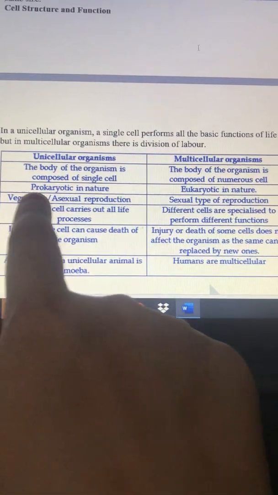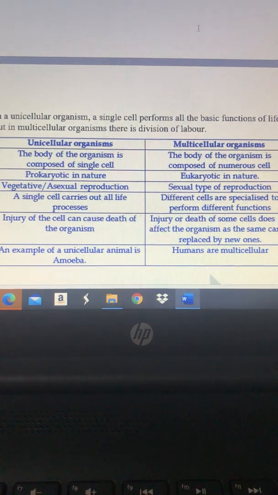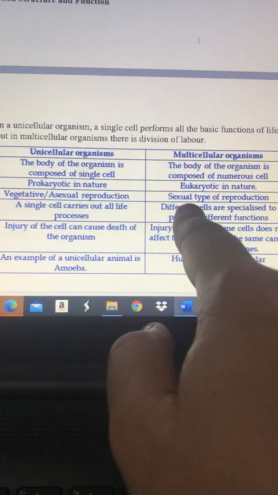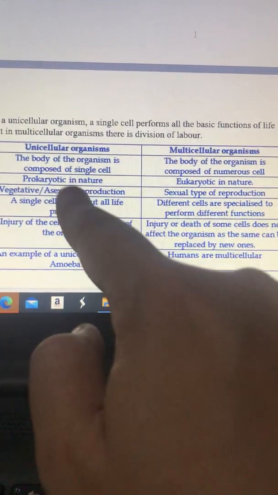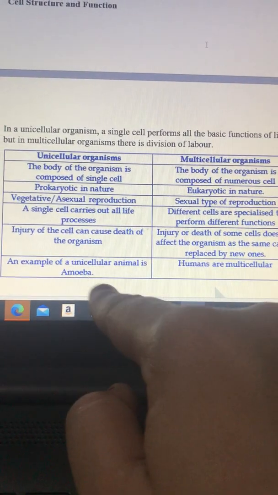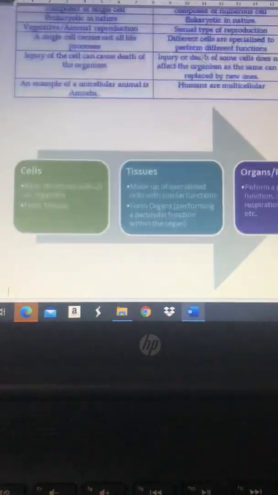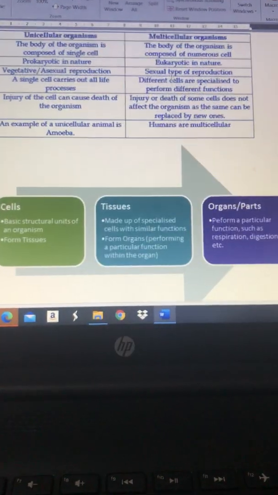The eukaryotic and prokaryotic we will discuss in the next pages. Okay, you will find the difference between prokaryotic and eukaryotic in the next pages. The rest you can do, sexual, asexual, that you already discussed in grade 7. Okay, example of unicellular is amoeba, multicellular is human. So this difference you can learn. Next we have a picture given here.